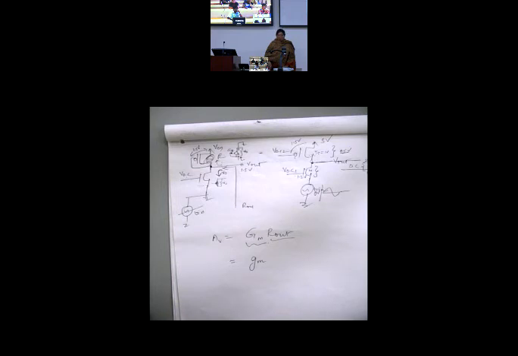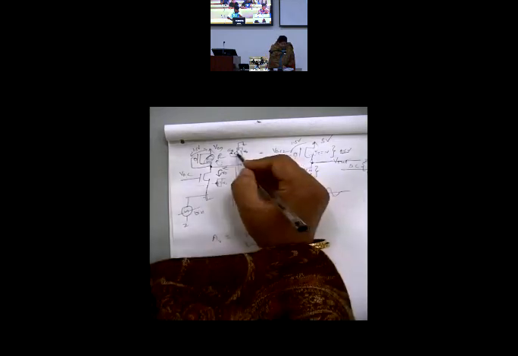If you look at the current equation, it is VGS minus VT whole square. It has now become VDS minus VT whole square. So can you see, with change in drain there is a square change in the current. Because of this diode connection, any change happening in drain is causing a square change in current. So what is this component called?